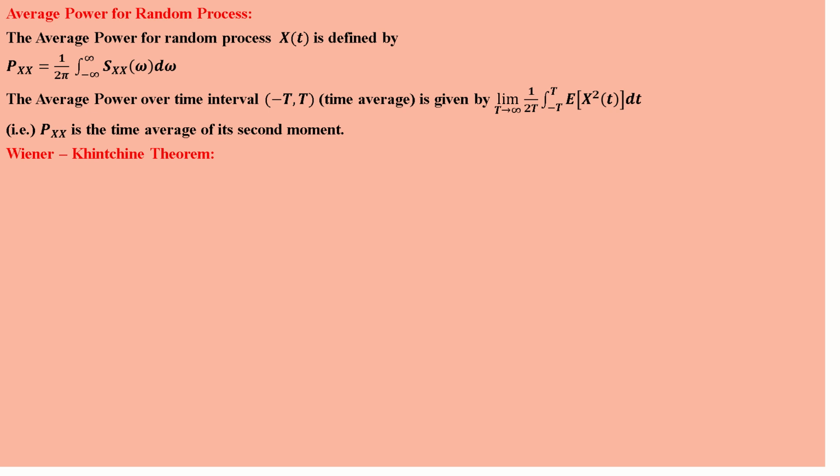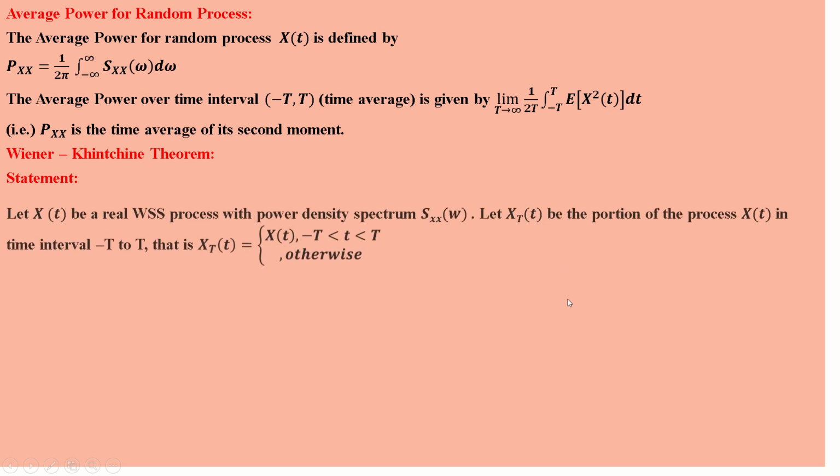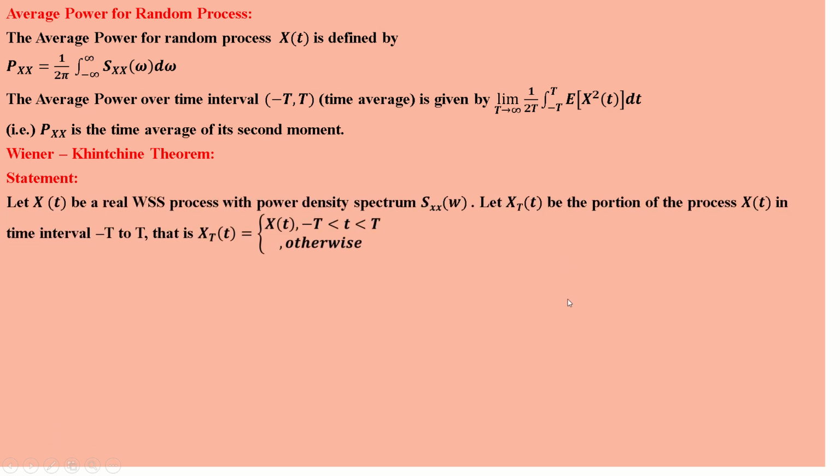Now the Wiener-Khinchin theorem. So we'll see the statement. Let X(t) be a real WSS process with power density spectrum S_XX(omega). Let X_T(t) be the portion of the process X(t) in the time interval minus T to plus T. That is, X_T(t) is equal to X(t) for small t between minus T to plus T, 0 otherwise.